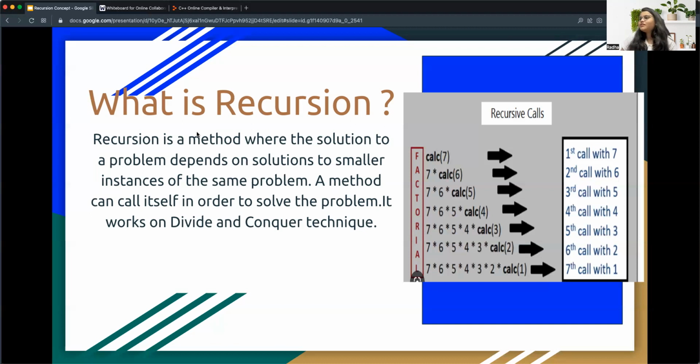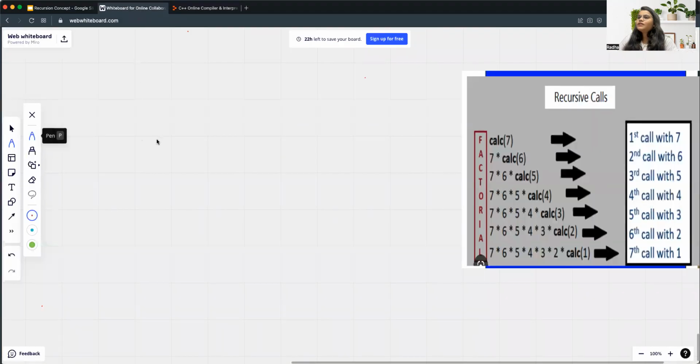So here on the board, you can see that something is happening. There is one tree. So let's jump to the whiteboard and see what I wanted to show, right? Here, we wanted to calculate the factorial of 7, right?